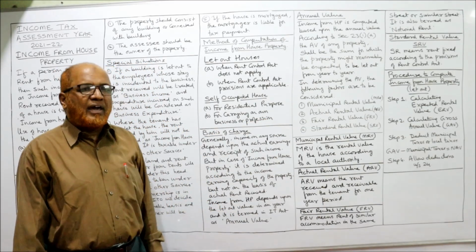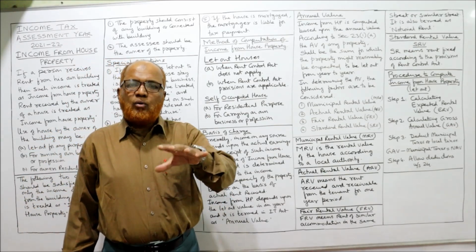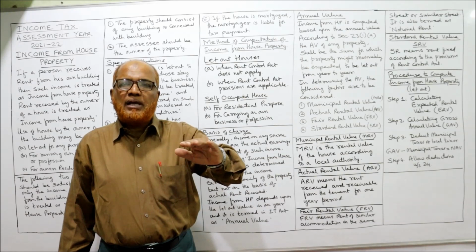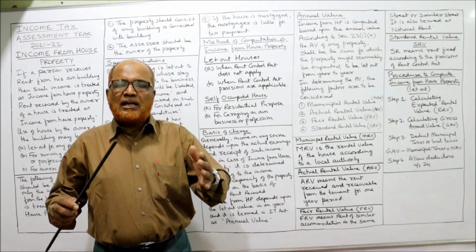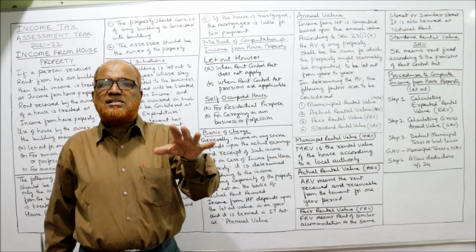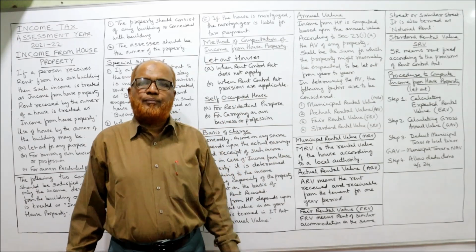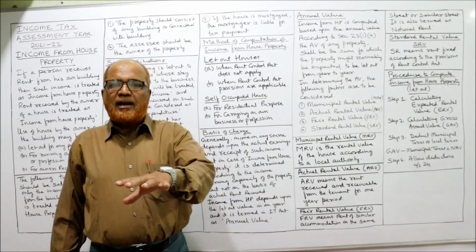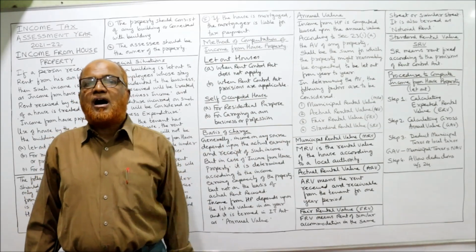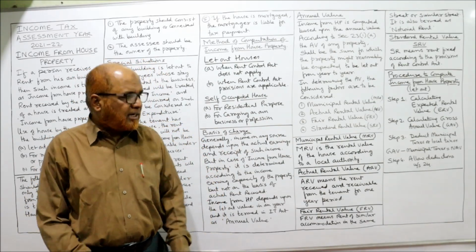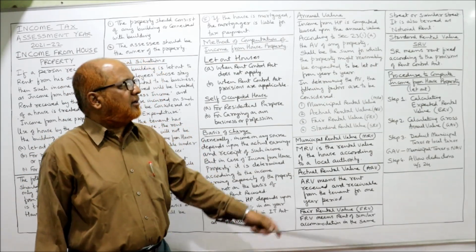Next comes fair rental value. The fair rental value means the rental value of the property which can reasonably be expected to be received every year, or the rental value of other properties in the same street or same locality. In the same locality or same street, how much rent other buildings are earning, fetching. That is called fair rental value. And fair rental value is also called the notional rent.